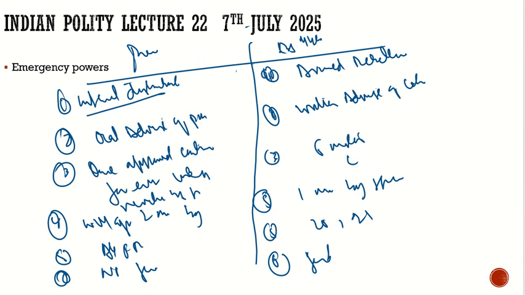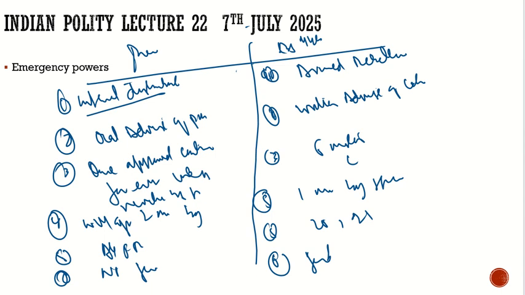And a mains type of question can be asked with respect to the emergency: how the 44th Constitutional Amendment Act changed the history of the emergency, and why after the 44th Constitutional Amendment Act we don't see any cases of national emergency in our country. So here we complete our discussion of the national emergency.